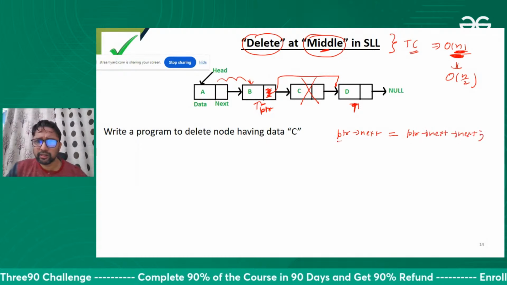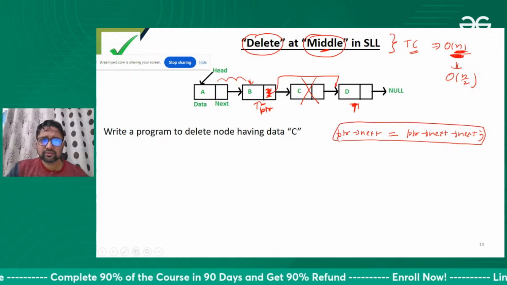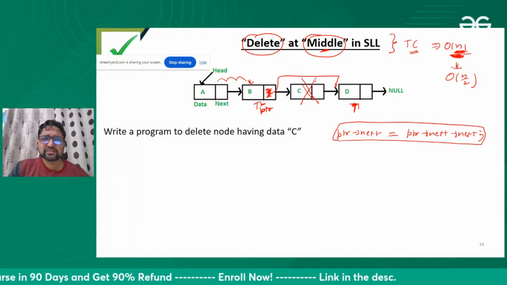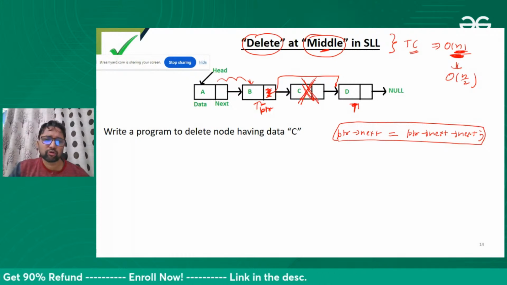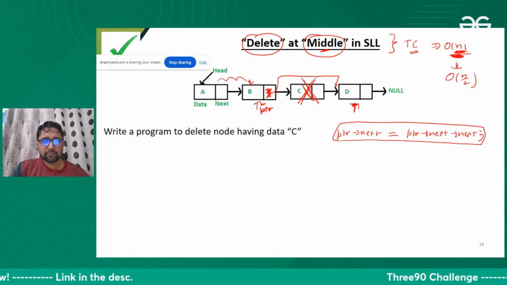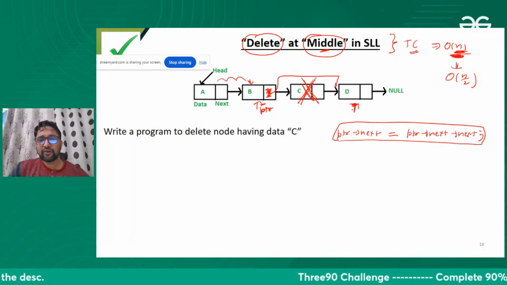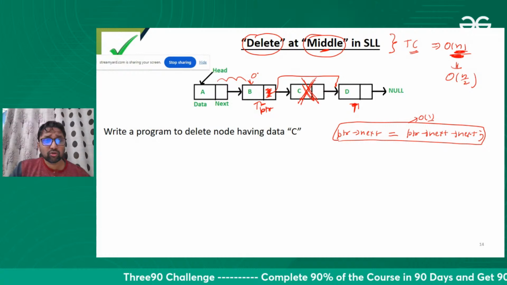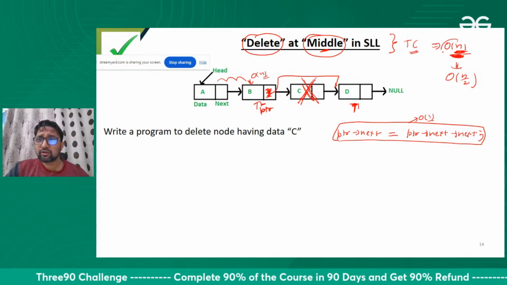One statement only. So now I lost this node, and this is linked with this. Maybe you can free this node also. That will also take constant time to free this memory from RAM. Okay, fine. Otherwise, this is taking constant time. Just traversing takes order of n time. So total is taking order of n time.